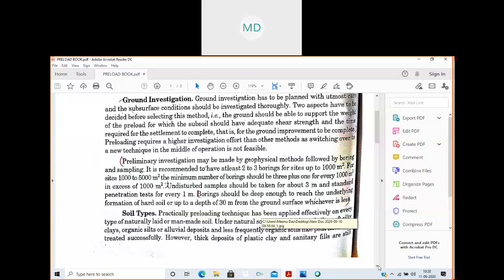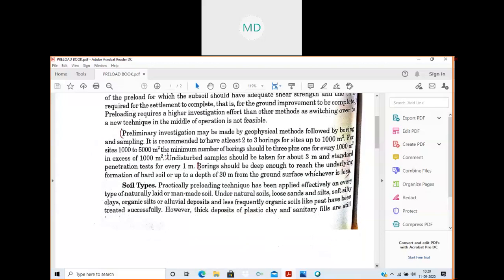Next factor is soil type. Practically, the preloading technique has been applied effectively on every type of naturally laid or man-made soil. Under natural soil, loose sand and silt, soft silty clays, organic silt or alluvial deposit, and less frequently organic soil like peat have been treated successfully. So these are the types of soils where the preloading technique has been applied successfully. The type of soil is either natural soil or man-made soil.